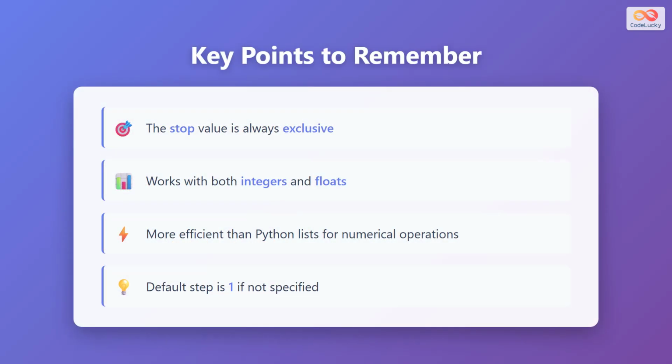Let's review the key points. First, the stop value is always exclusive and never appears in the output. Second, arange works with both integers and floating point numbers. Third, it's more efficient than Python lists for numerical operations because it leverages NumPy's optimized array operations. Finally, if you don't specify a step value, it defaults to 1. These concepts form the foundation for creating numerical sequences in NumPy.